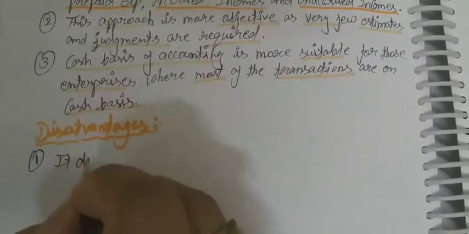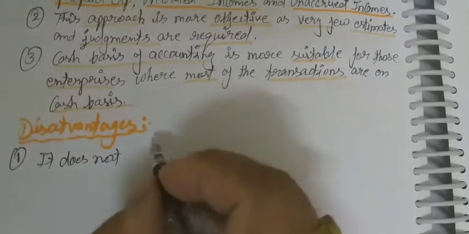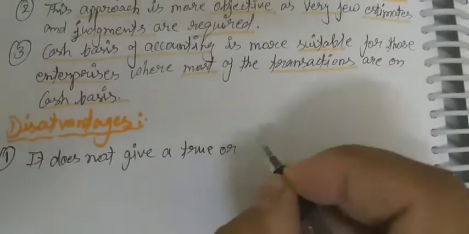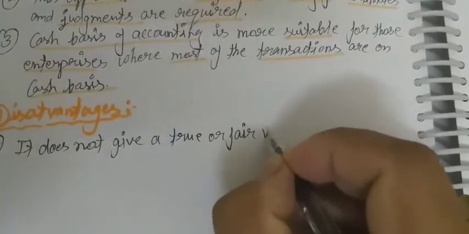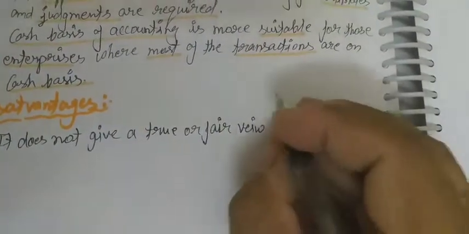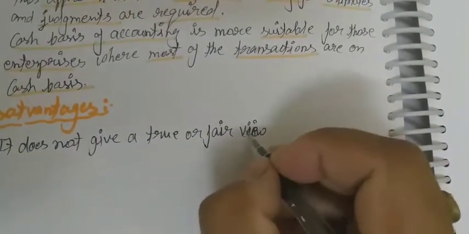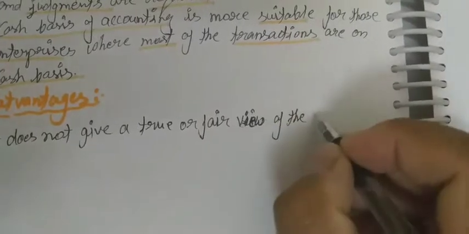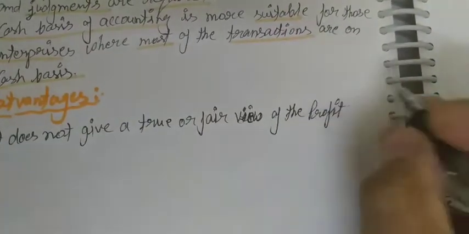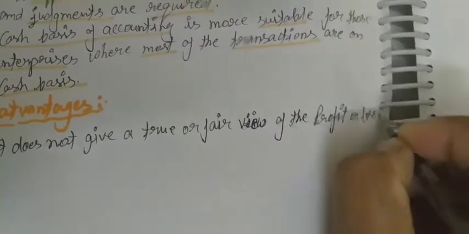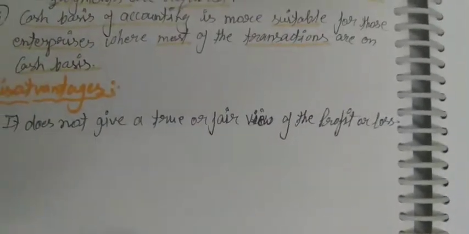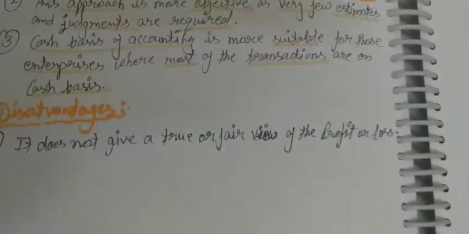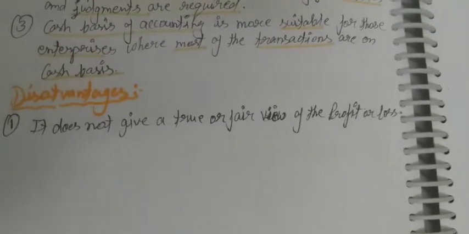it does not give a true or fair view of the profit or loss, because some accrual transactions are left out, and those accrual transactions help to calculate the exact net profit or net loss of the business.